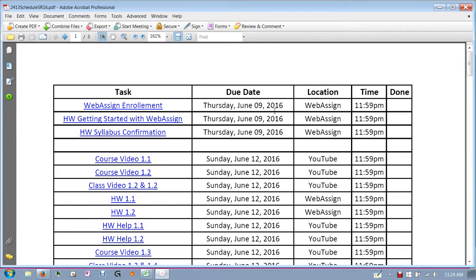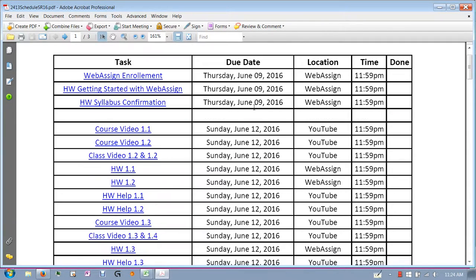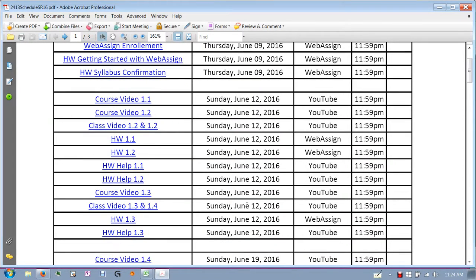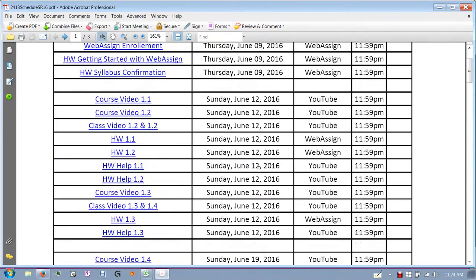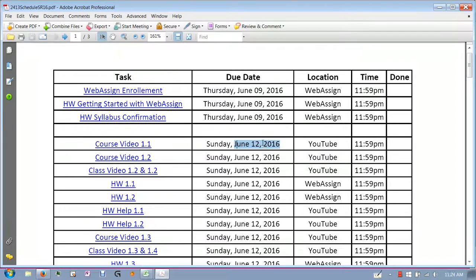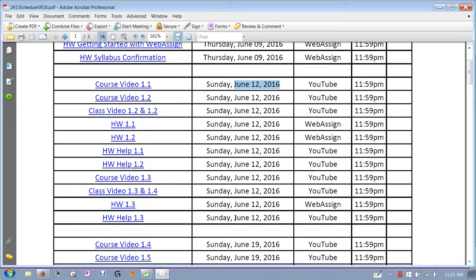Okay, so you can print this out and put little check marks over here when you complete these assignments. I tried to clump everything together, like these 3 things are due on the 9th, all of these things are due on the 12th, and then all of these are due on the 19th, and so on. You don't want to start the assignments that are due on June 12th on June 12th. You want to be working on them right now, or as soon as you're done with these first 3 assignments. Start the first sections, and then make sure you have all of them completed by June 12th.